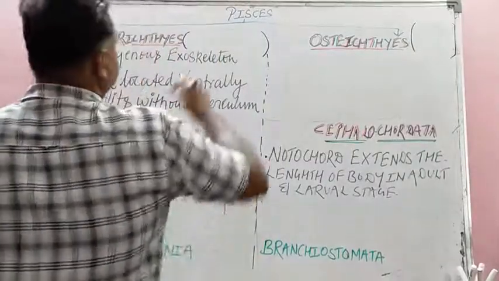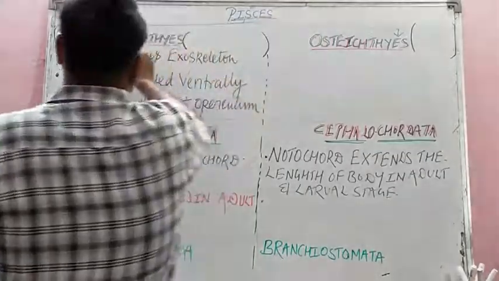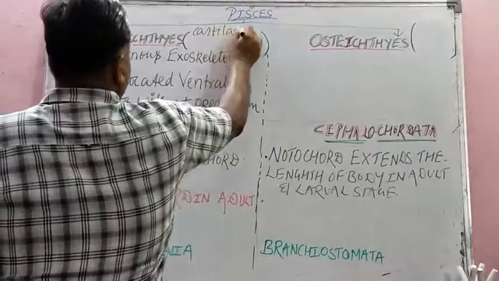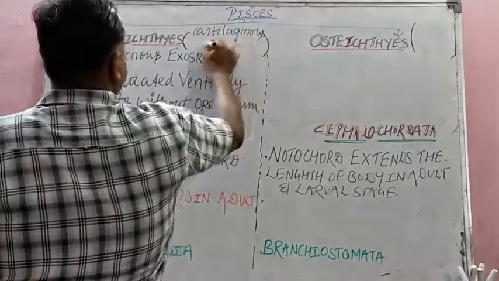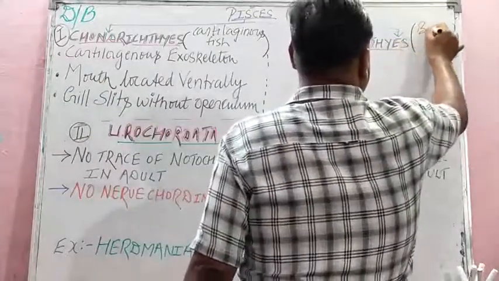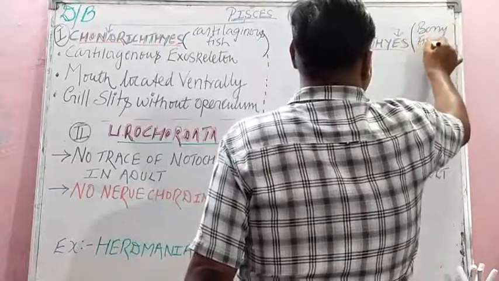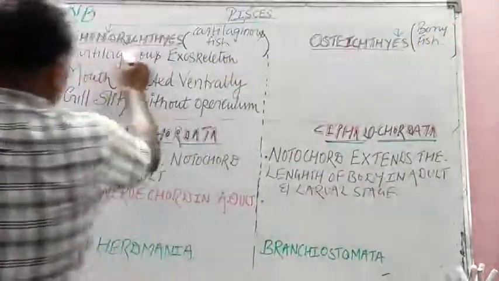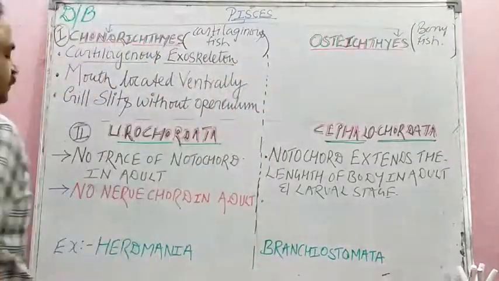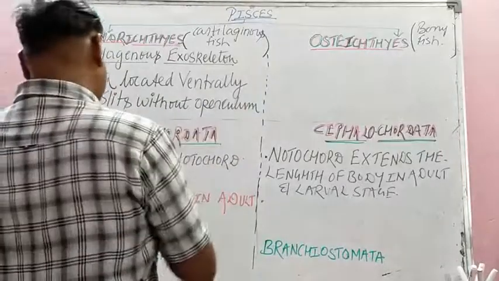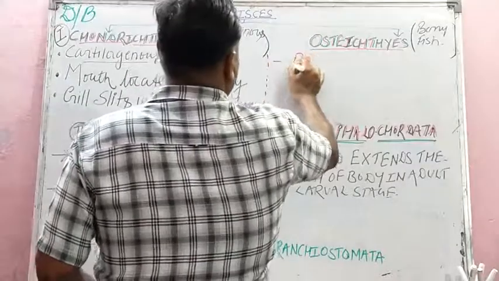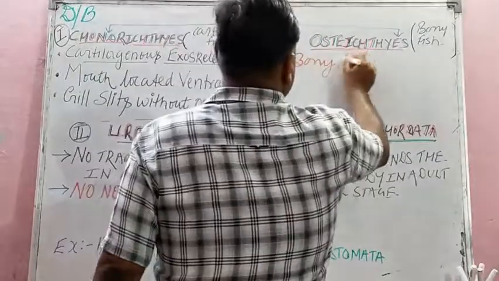Children, Chondrichthyes means, in Pisces fishes, cartilaginous fish. And students, Osteichthyes means bony fish. Why are they called so? That is the first point. Chondrichthyes is called cartilaginous fish because a cartilaginous exoskeleton is present. And on the parallel, opposite side, children, these are bony fish due to the presence of a bony exoskeleton.